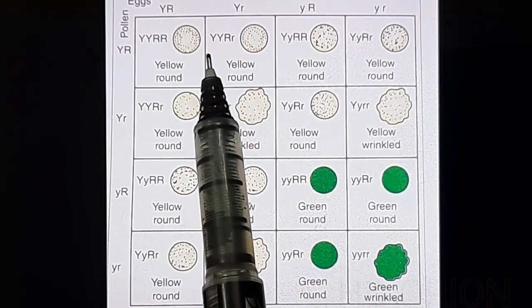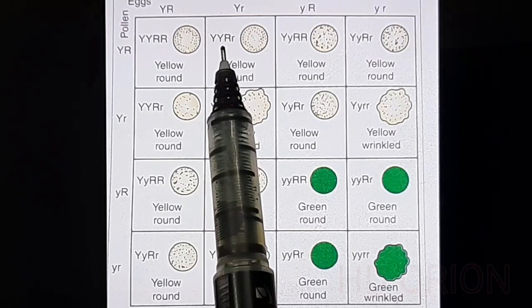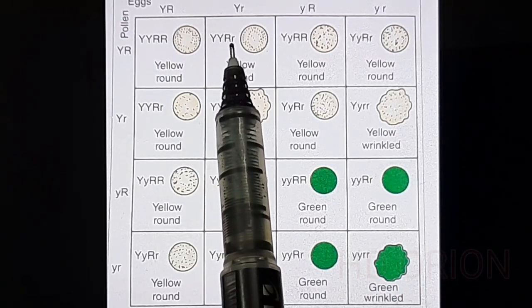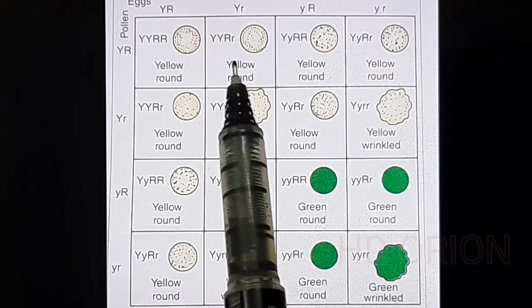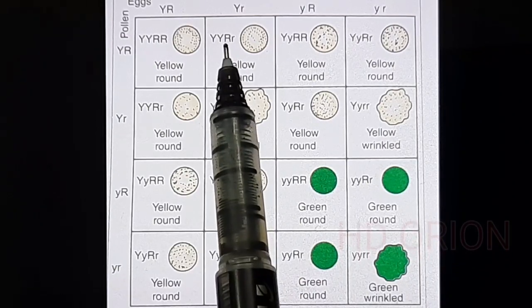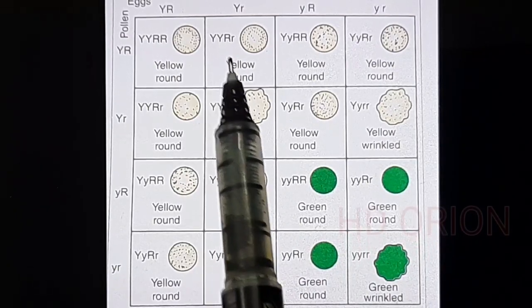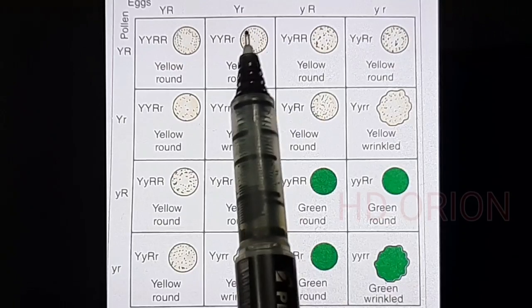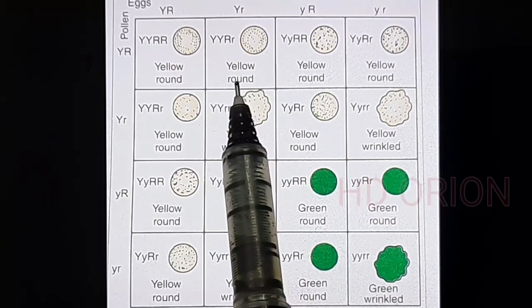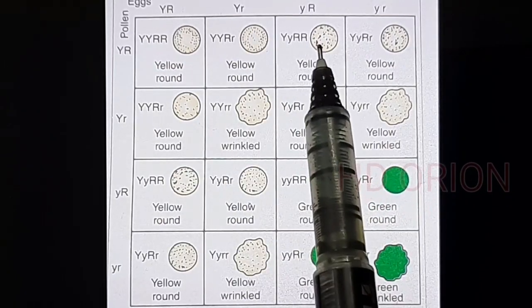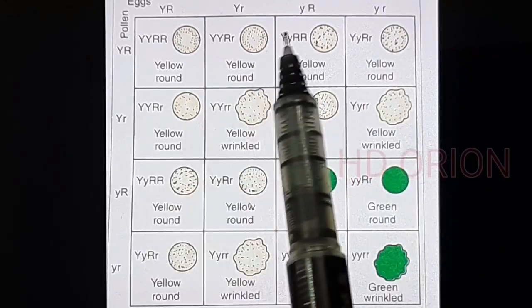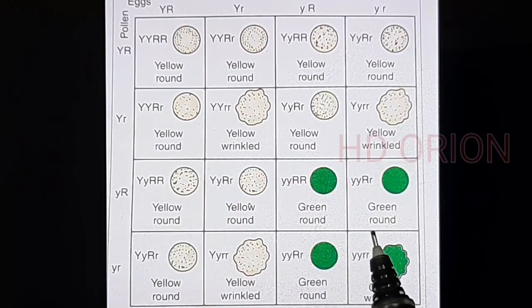round. Here we see 2 yellow and R which is for round. The other one, which is for wrinkled, is not shown here because the dominant capital R is suppressing it, and therefore the seed shows itself to be yellow. This one again is a yellow, you see the color over here, and this way we form all the genotypes.